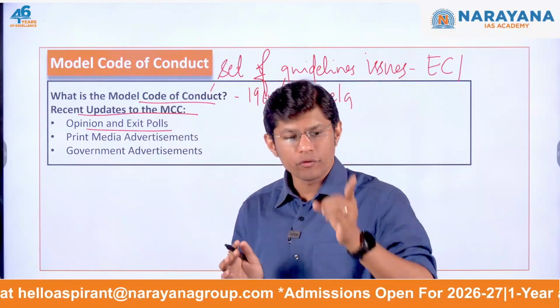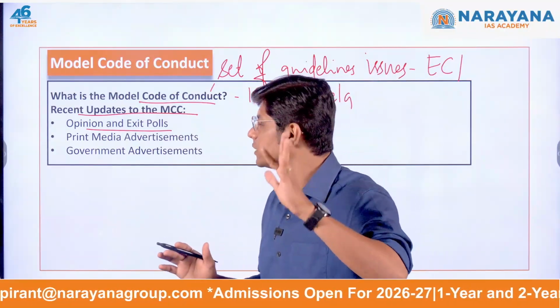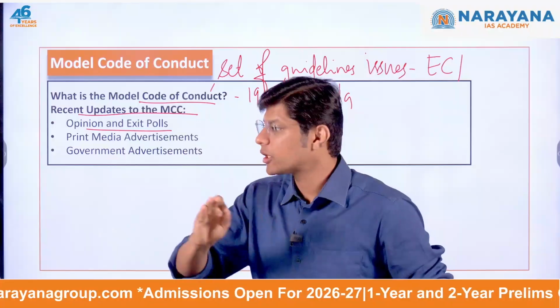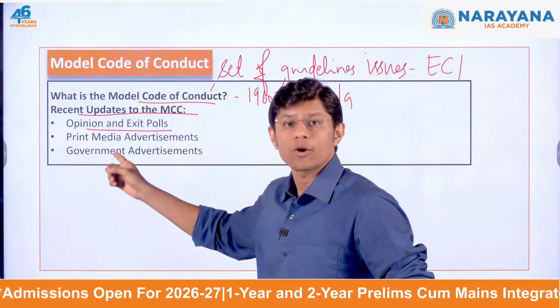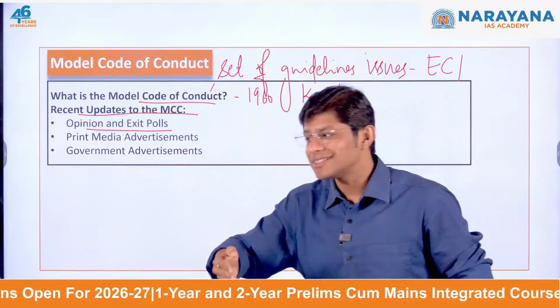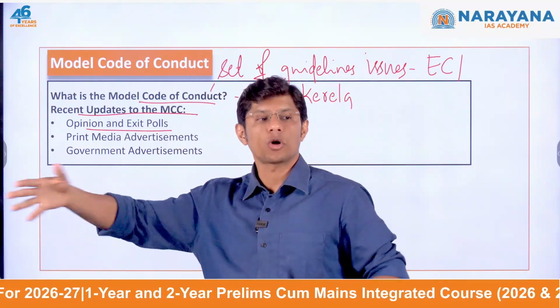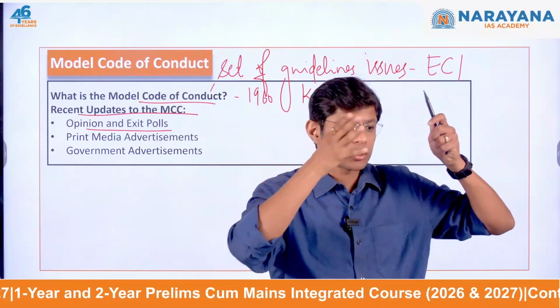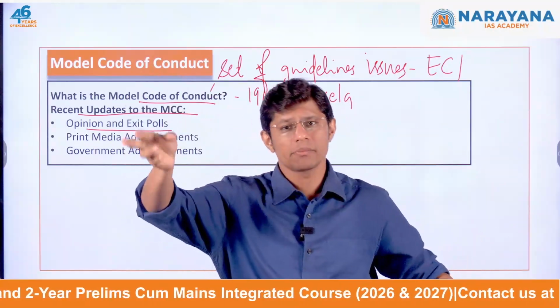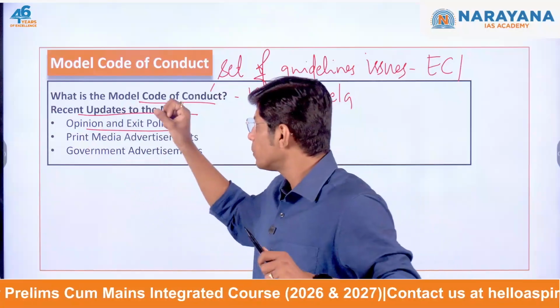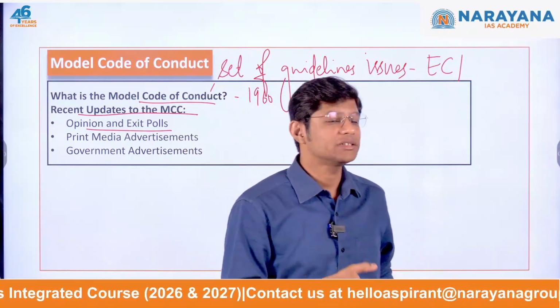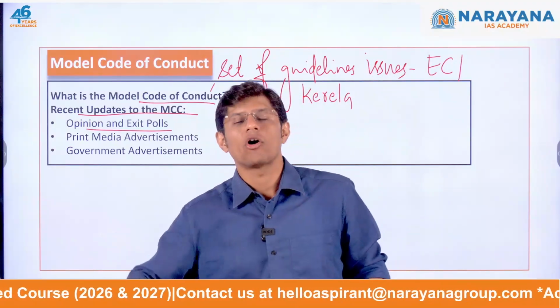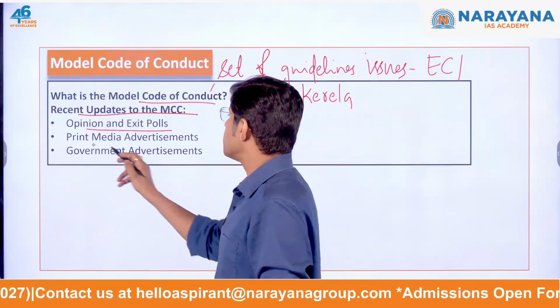So 48 hours before the voting begins, the media channel cannot publish the opinion poll. And the exit polls can only be published after the voting ends in all the phases of the election, not the first phase or the second phase. After the voting ends in each and every phase, then the media channels are free to publish the exit polls. And this ensures that the voters are not influenced during the final stages of the voting. Then print media advertisement.